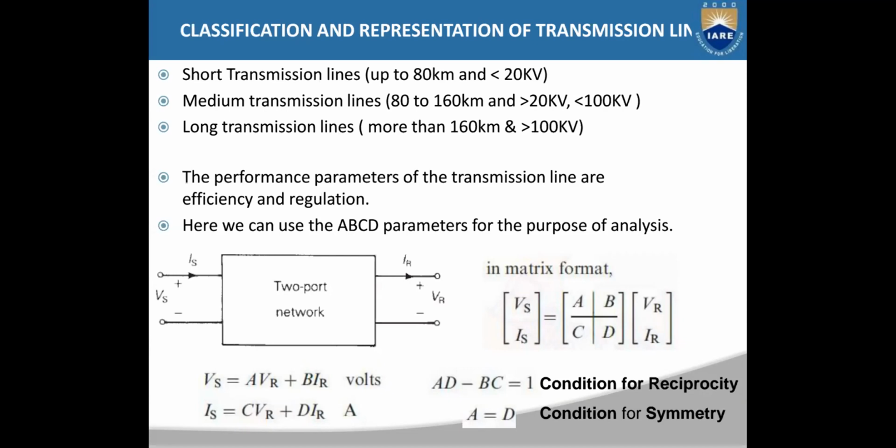The analysis of medium transmission lines is also done by considering the resistance, inductance, and capacitance as lumped parameters. For both short and medium lines, we consider them as lumped parameters.